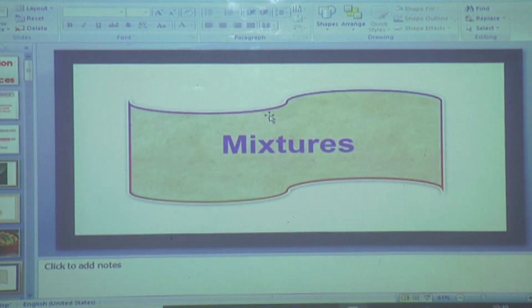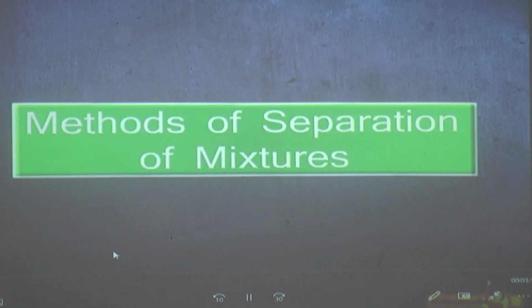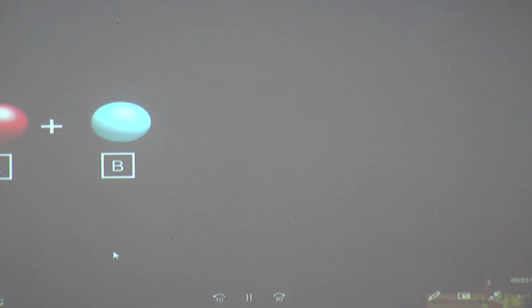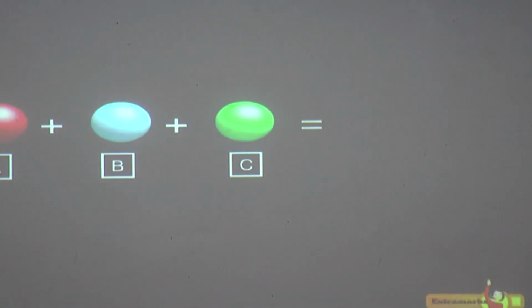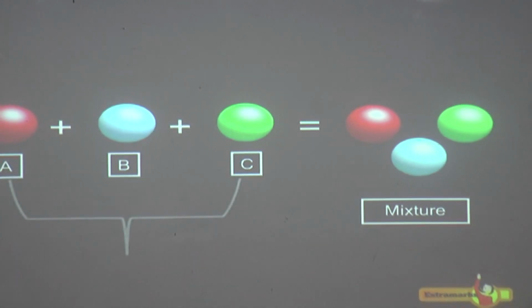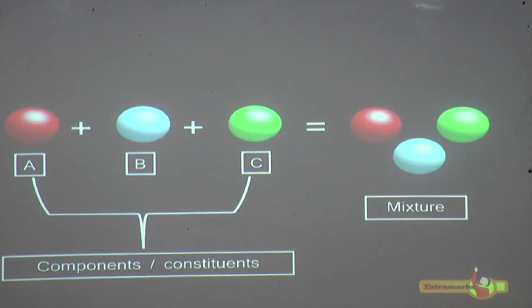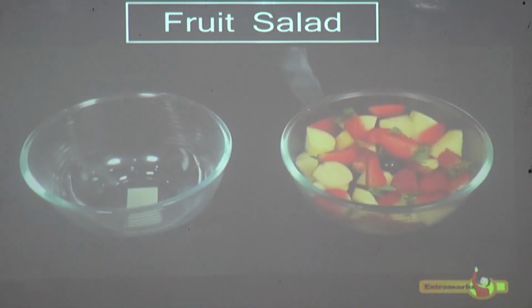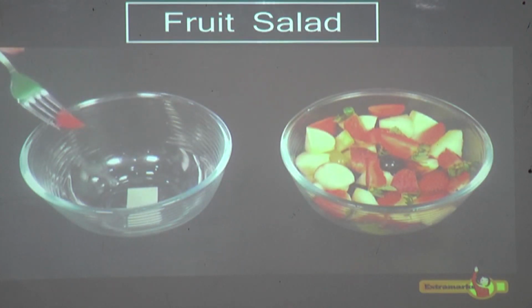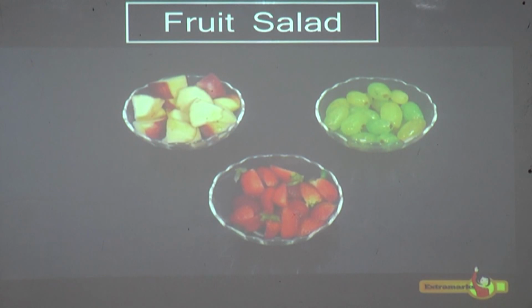Before this, we'll see a video. A mixture is made up of 2 or more substances which are mixed but not chemically united. Different substances that constitute a mixture are called constituents or components of a mixture. Fruit salad is a mixture of different fruits. You can pick the fruit of your choice very easily from the fruit salad.